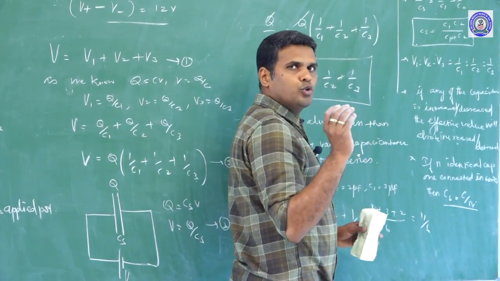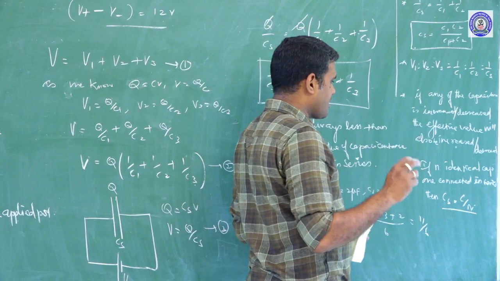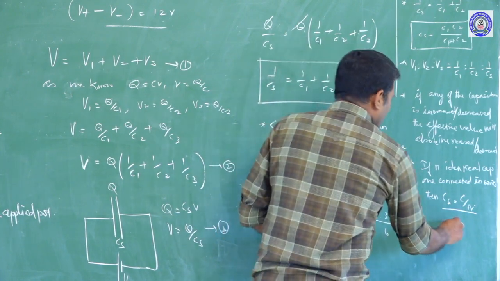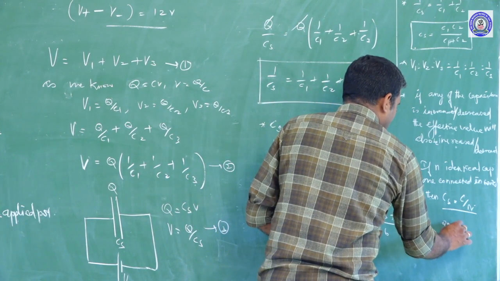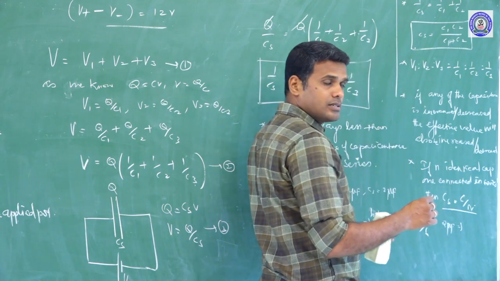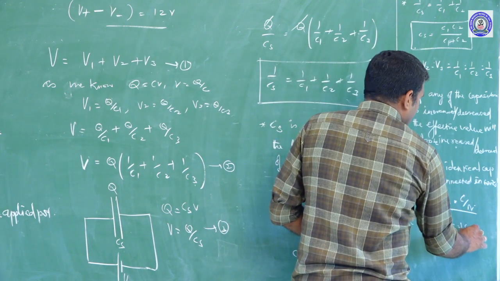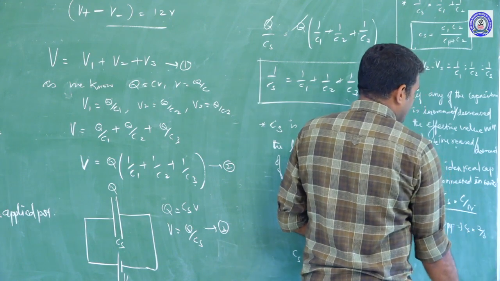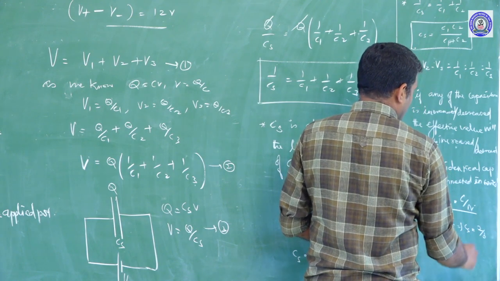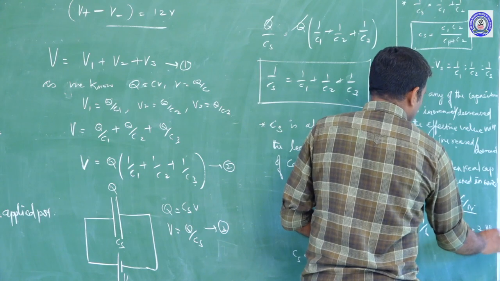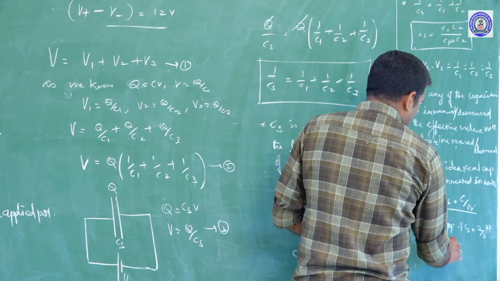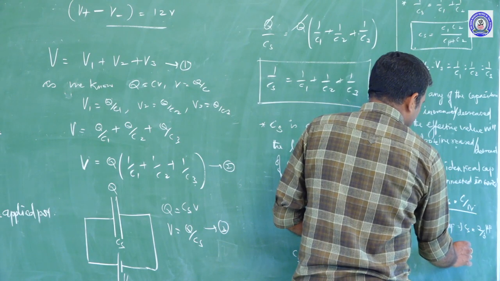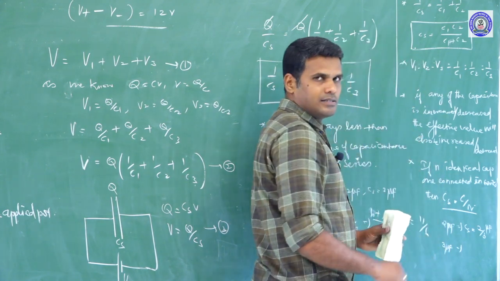If 2 microfarad capacitors, identical capacitors, are connected in series, then the effective value will be Cs equals 2 divided by 3, so 2 by 3 microfarad. Suppose 3 capacitors of 2 microfarad each are connected in series.